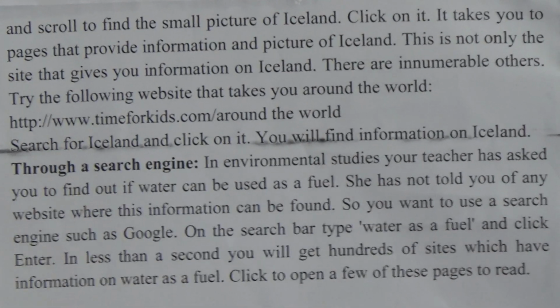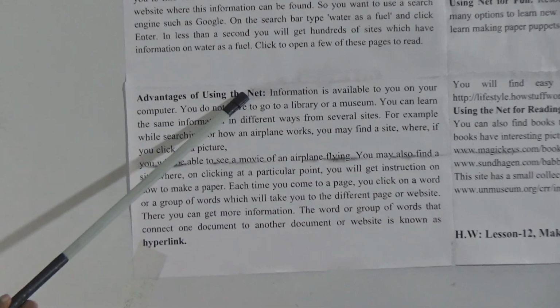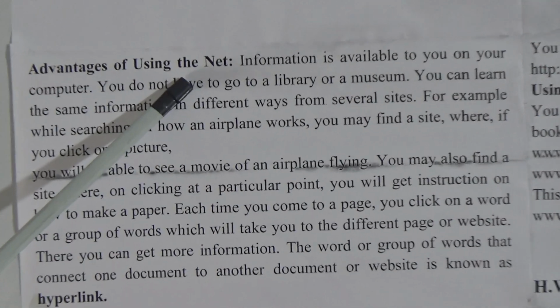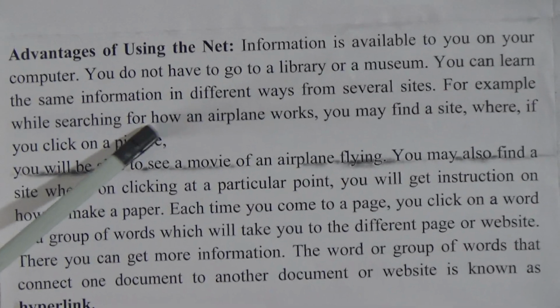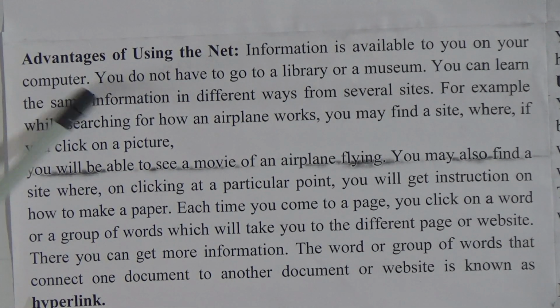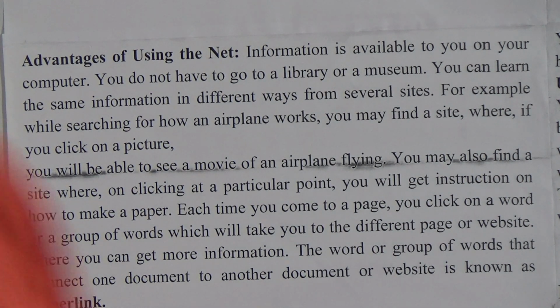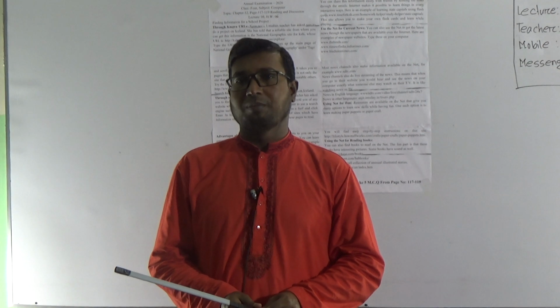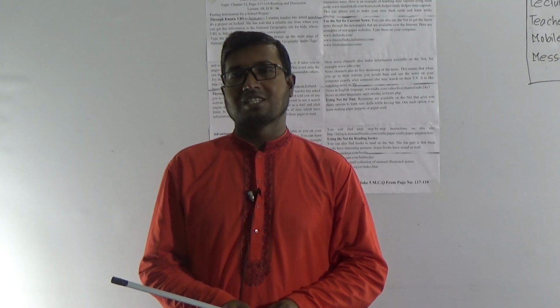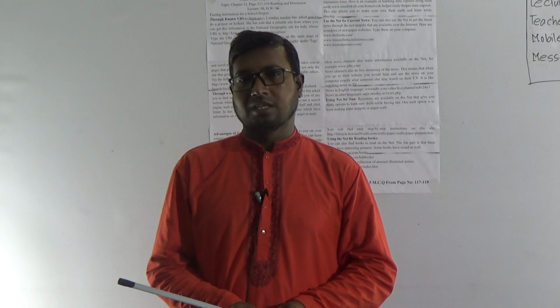So, we have got information through a search engine. Here we will look at the advantages of using the net. That means what are the advantages of using the internet we will get here. Information is available to you on your computer. You do not have to go to a library or a museum. That means to get the information, we do not need to go to the library or museum. If we have an internet connection, in the search bar, that means using Google, we can get a lot of information. Here we will read the advantages of using the internet.